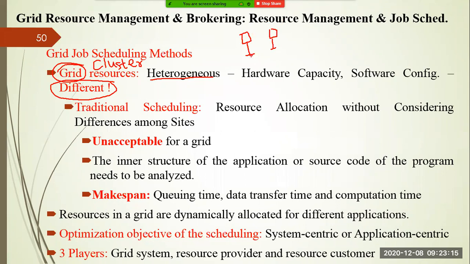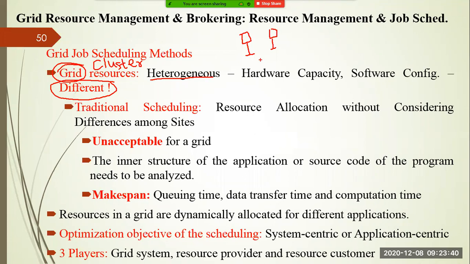As the system migrates from a homogeneous system to a heterogeneous system, or from a cluster system to the grid system, traditional scheduling is not sufficient. The main point of traditional scheduling is to determine the resource allocation without considering the difference among the sites.